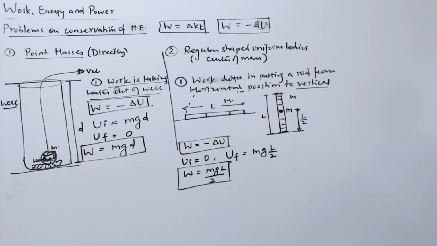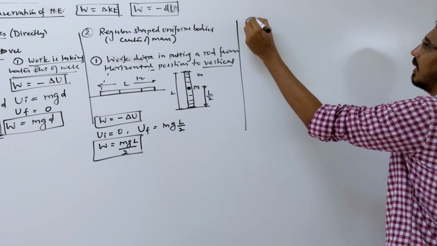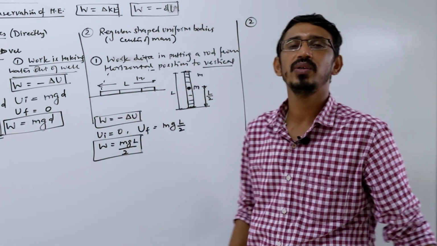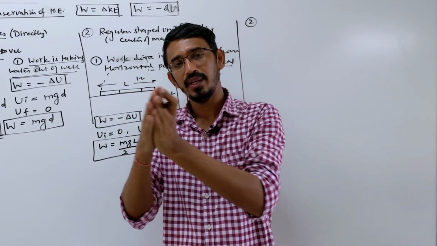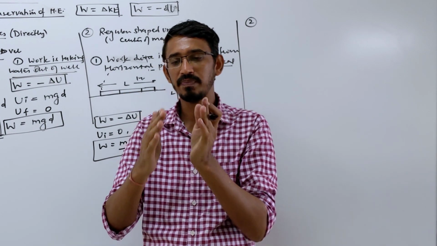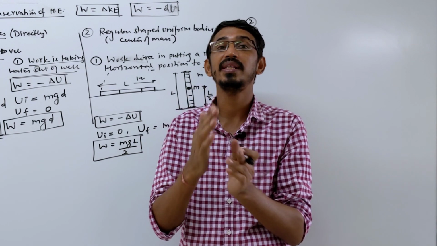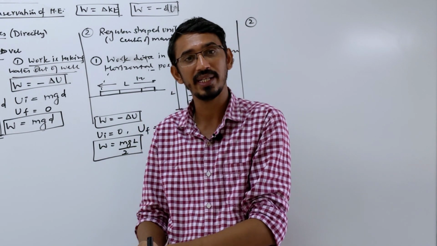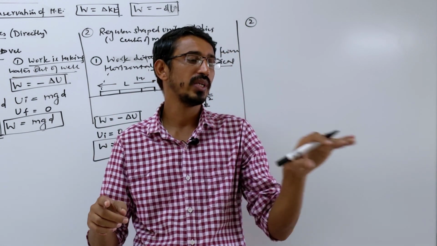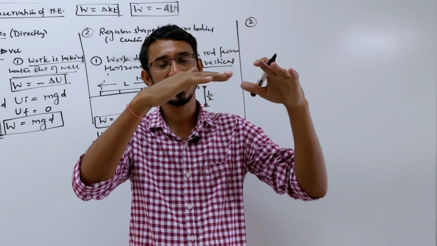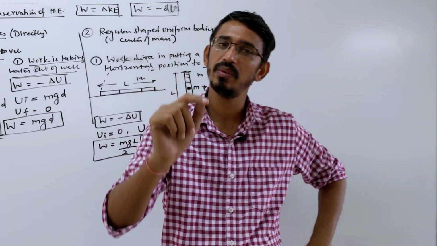There is a very popular problem we have, and this problem we already did in Newton's laws also. Remember that problem, the chain problem. A chain is placed on a table such that some part is hanging below the table and some part is on the table. What is the maximum length it can hang so that it does not slide? In that case we wrote that the weight of the hanging part should be at least equal to the frictional force acting on the part placed on the table. Till then the chain will not slide. The same question will be here also.